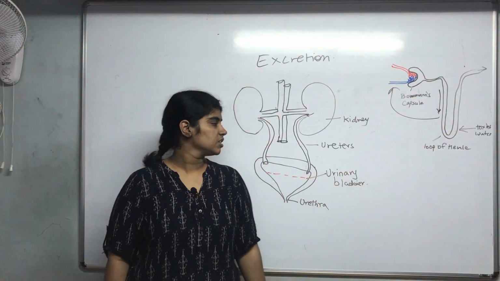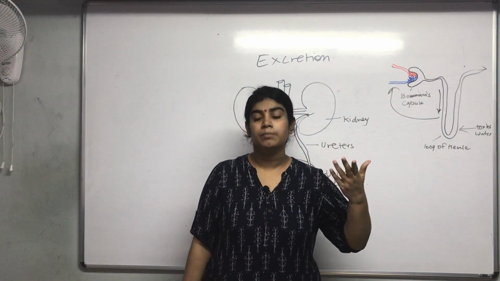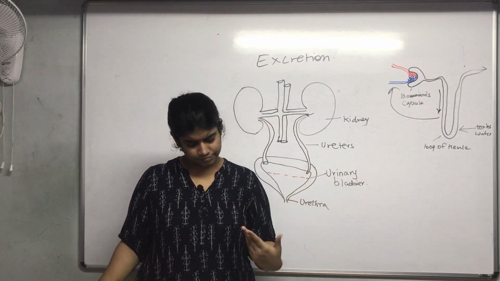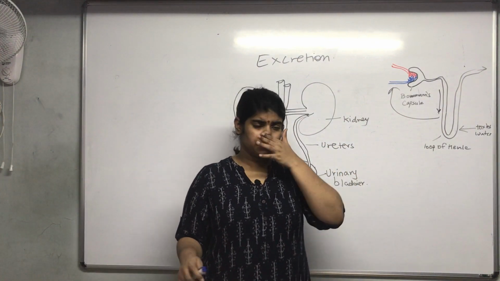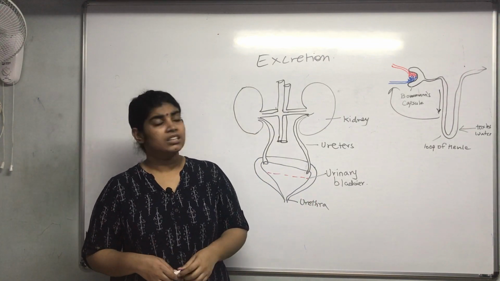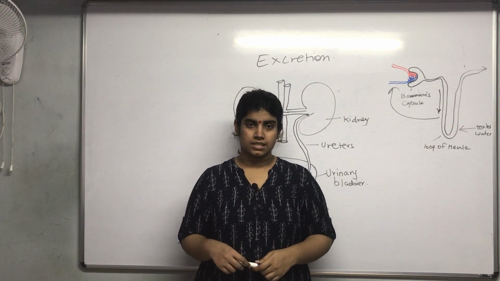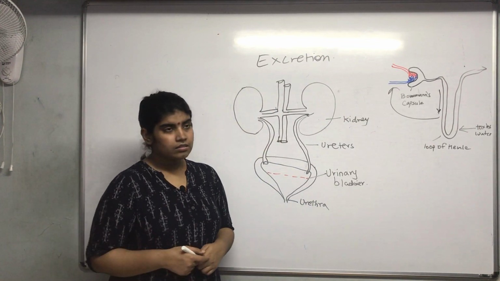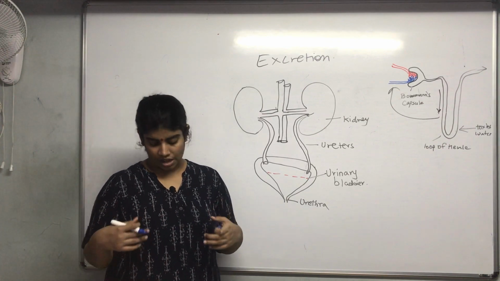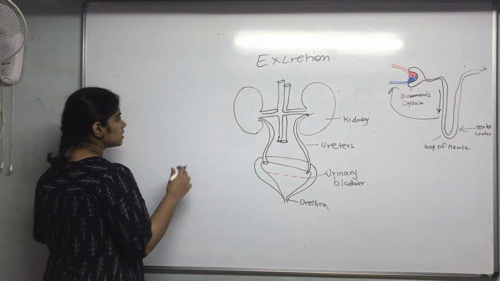So in such a condition, you need a different machine to purify your blood and remove the waste from your body. Now this machine is known as hemodialysis. Now we will learn how hemodialysis works.